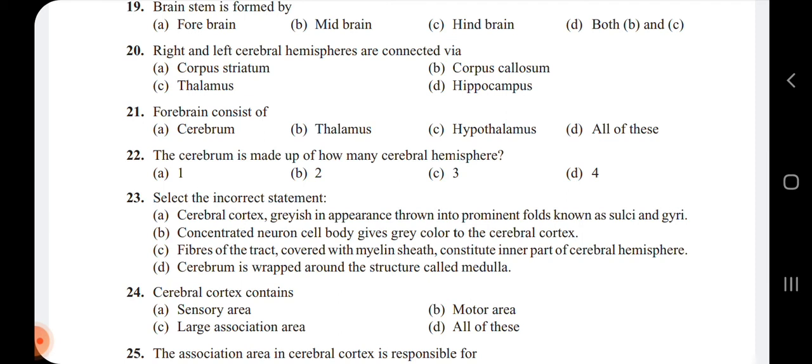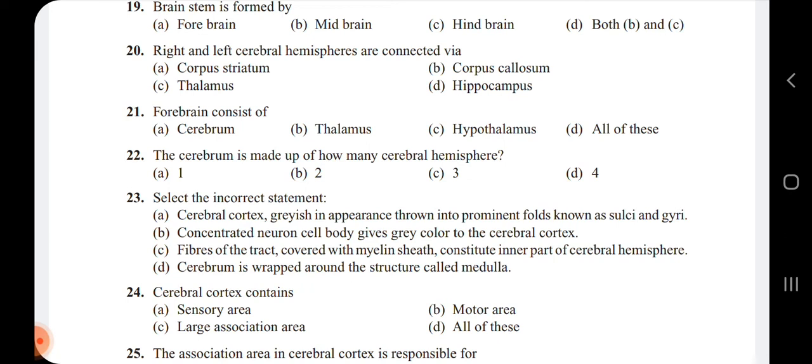Okay, next, 24th, cerebral cortex contains. So the cerebral cortex contains sensory area, motor area and the large association area.